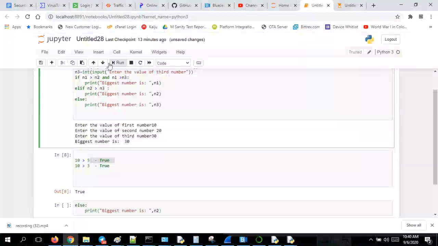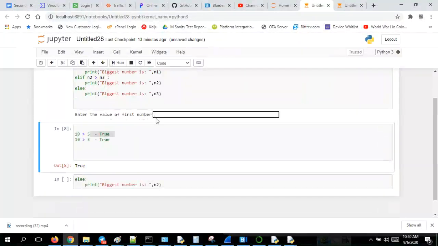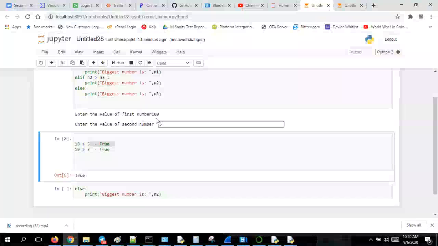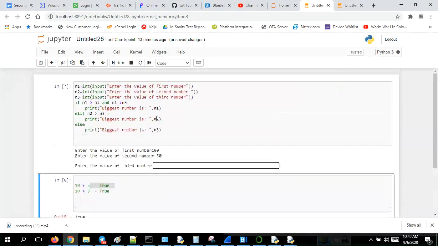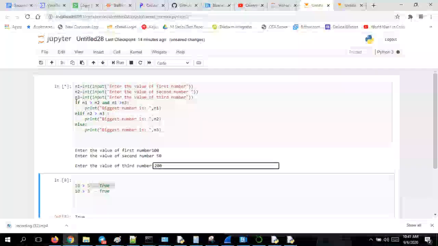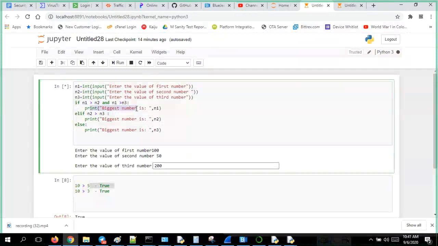Where did it go? This one. 100, 50. Now till here what happened? The first condition, if it gets inside, 100 greater than 50, yes, it is true. And N1 greater than, now what, 100 is greater than 200. Now will this first condition be executed or not? Will the statement inside get executed or not?